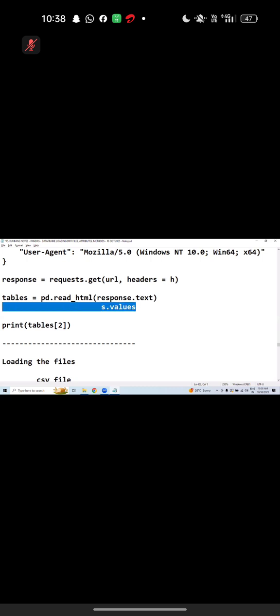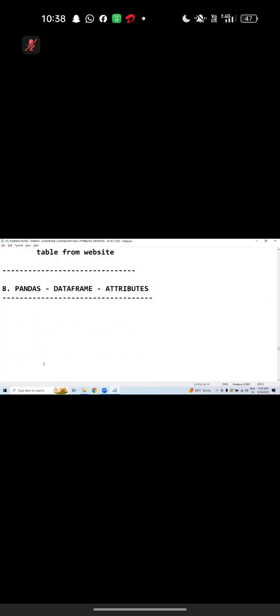Nice. Easy. Is it important? It's okay, if you are ignoring it, that's still okay. But loading the file is important. CSV files, these are all. Okay, where are we? Data frame attributes. I need to continue. Fine. Tell me, sir. Attributes.